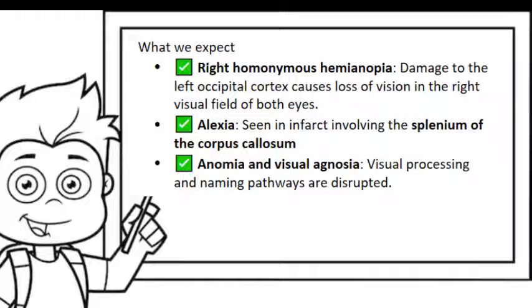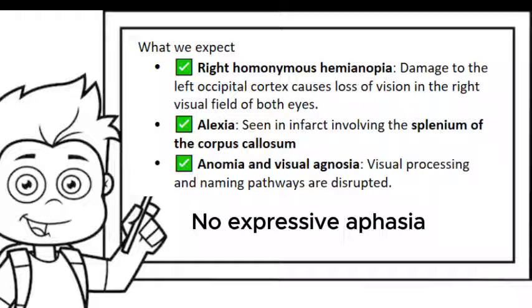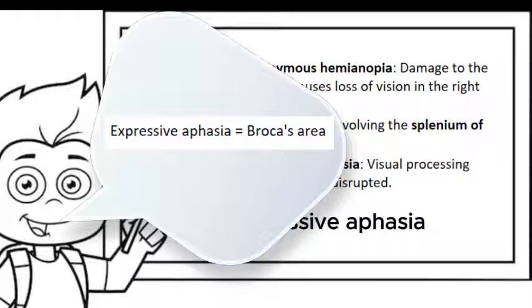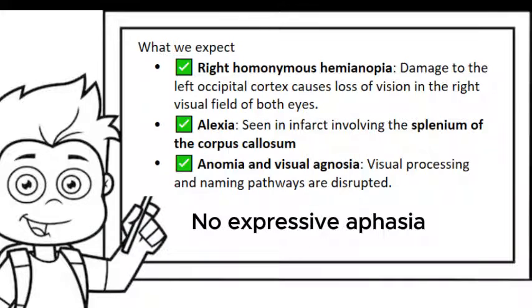Also, they may have symptoms which include anomia and visual agnosia. These are signs that visual processing and naming pathways are disrupted. A person can see but can't recognize or name objects. But expressive aphasia is linked to Broca's area in the frontal lobe, nowhere close to the occipital lobe.